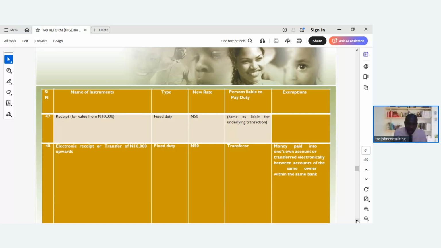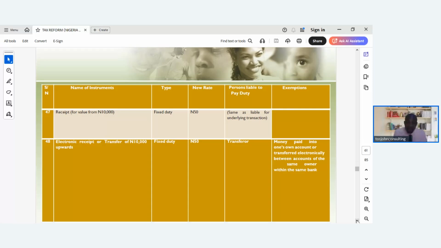Electronic receipt or transfer of money. So this is the electronic money transfer from 10,000 above. So that's 15 naira stamp duty. This one is already in place. It's the electronic receipt or money transfer. Once you transfer from 10,000 above, they will charge you 15 naira on it.